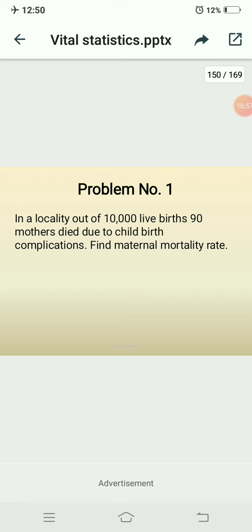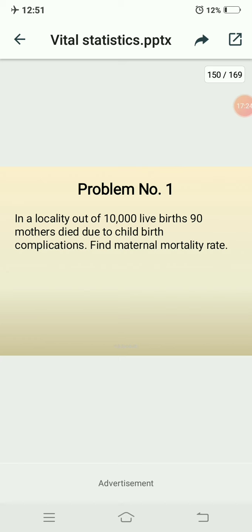So here we have to consider the locality of 10,000 live births, in which 90 mothers died due to childbirth complications. Find maternal mortality rate. Okay, due to causes of childbirth the mothers died, how much here, 90. The live births is how much, 10,000.